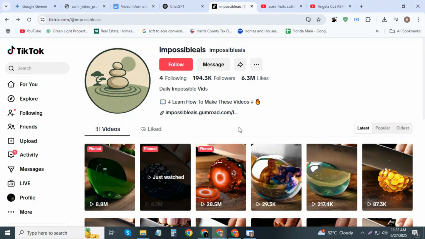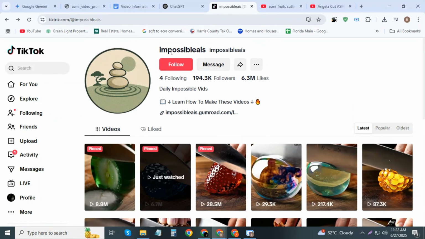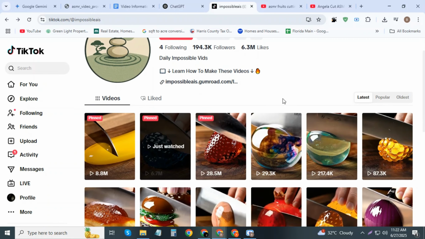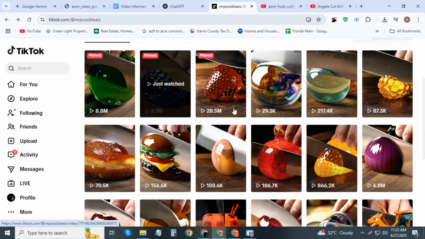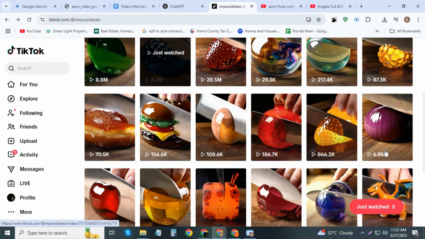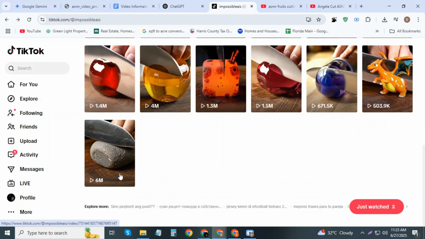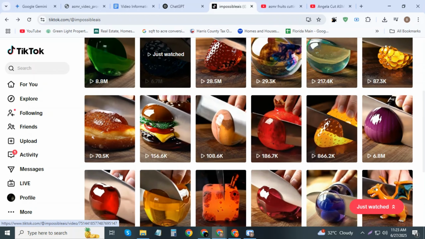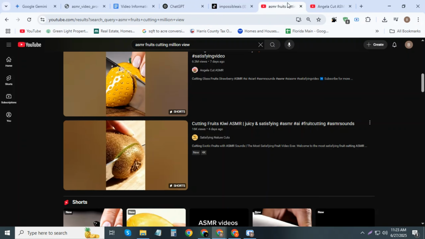These days, people are creating ASMR fruit cutting videos and earning millions of dollars with ease. Such videos are going viral, attracting massive audiences who watch them to unwind and relax. The satisfying sounds and visuals of fruits being cut and sliced have become a popular form of stress relief. As a result, these videos are not only gaining widespread attention but also becoming a lucrative business for content creators, all while providing viewers with a peaceful escape from their daily routines.